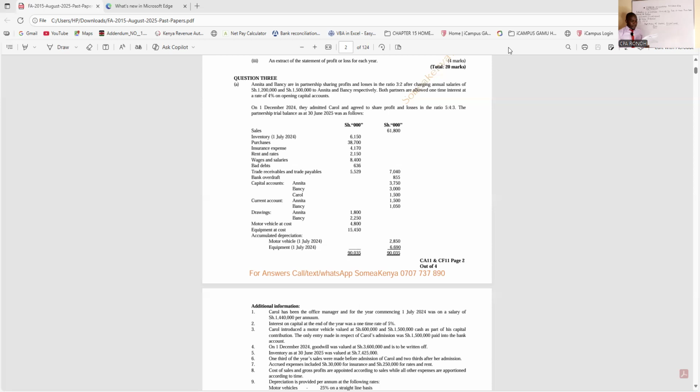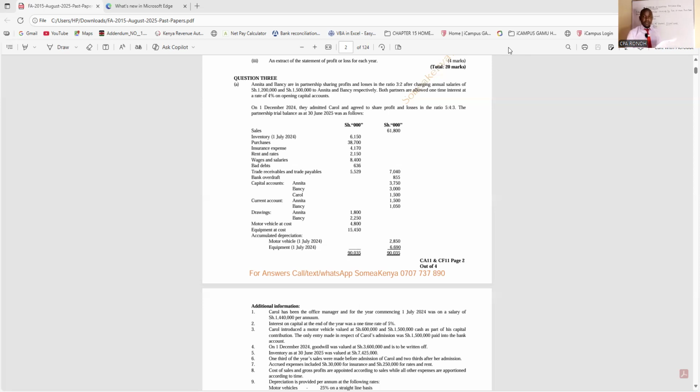On 1st December 2024, they admitted Carol, so you should note the admission date for the new partner, Carol, and agreed to share profits in the ratio of 5 to 4 to 3. The partners' trial balance as of 30th June 2025 was as follows.